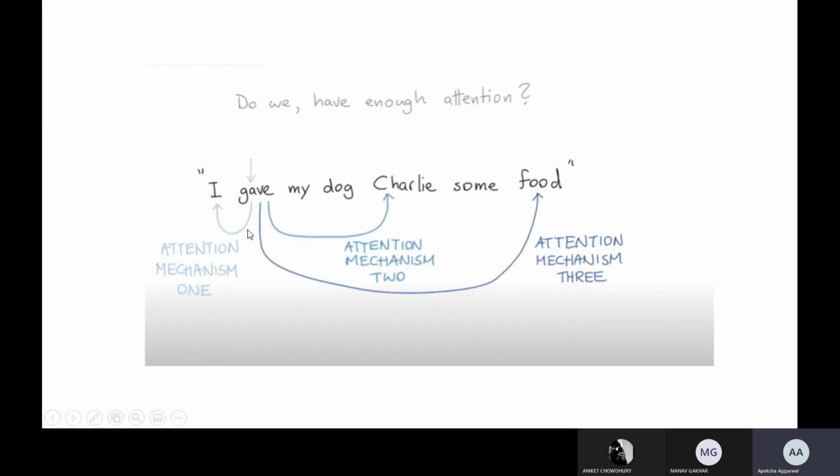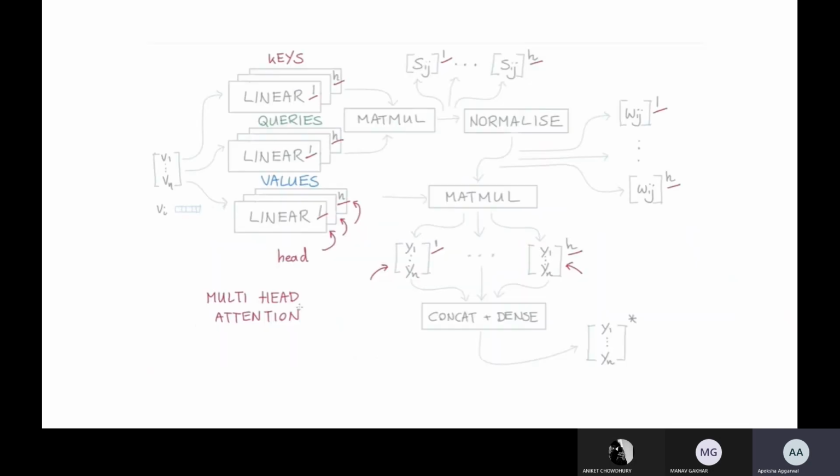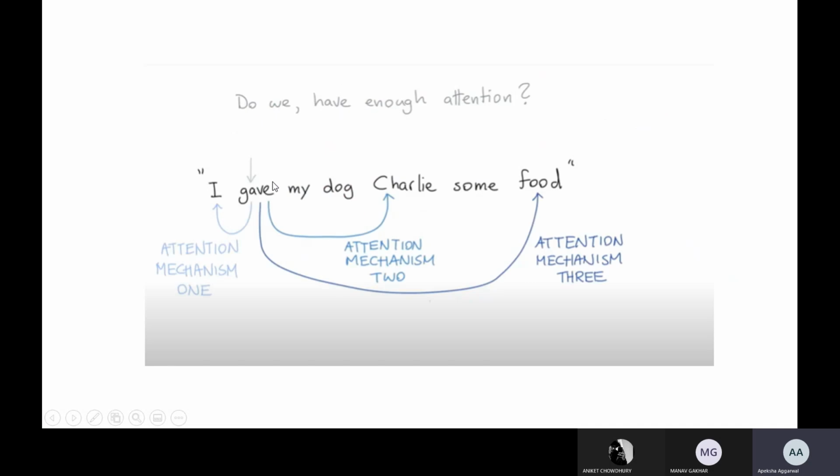Multi-head means this is attention mechanism 1, 2, 3, so three layers will be stacked over one another. They have shown the keys, 1, 2, 3, so three attention mechanisms, because for describing this word "gave" I need attention for three words: who gave, and what does he give.